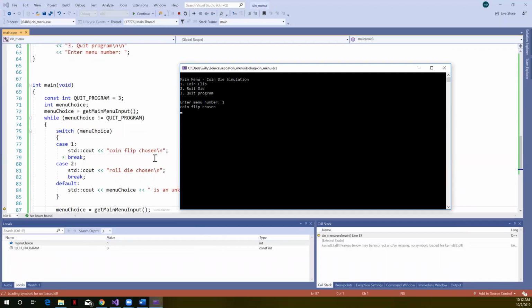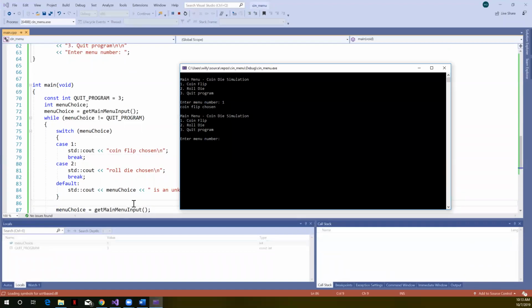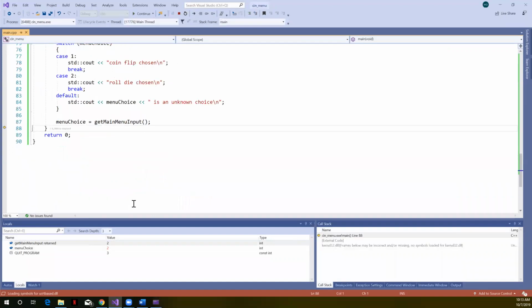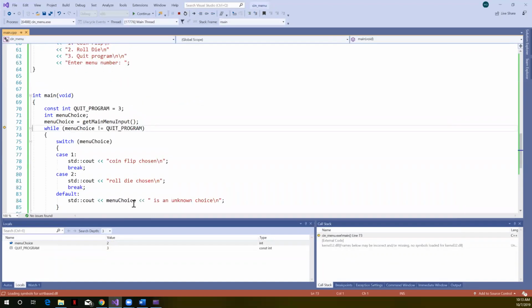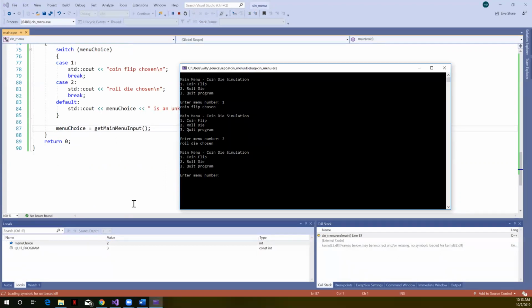Now here, if I hit F10, it's going to prompt us for our next menu choice. Let's just choose 2 to test that functionality. Hit the enter key, F10. While menu choice not equal to quit program, well, it won't be, it's on 2. So we're going to come down to case 2. We're going to print out roll dice chosen, and get the next menu choice. So you can see it printed out roll die chosen, and it's up here getting the next menu choice.